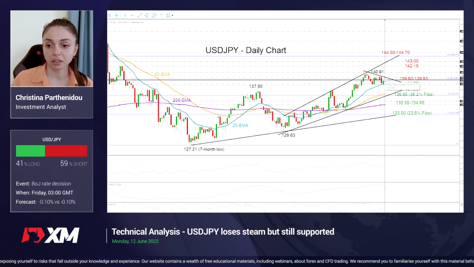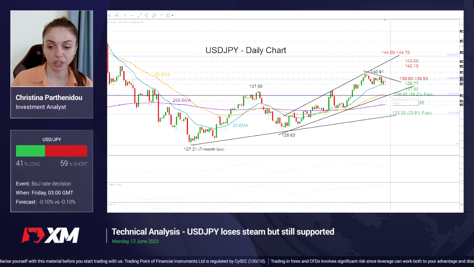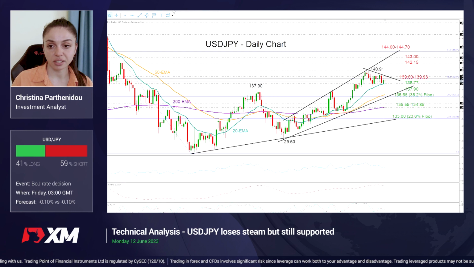a surprising hawkish Bank of Japan could drive dollar yen lower, especially if the 20-day exponential moving average at 138.77 fails to support the market. Then we may see a fast decline towards the 136.65 region. That is where the 38.2% Fibonacci retracement of this downtrend over here is located. While lower than that, I would keep a close eye on the 135.55 and 134.85 zone, where the 200-day moving average is placed.